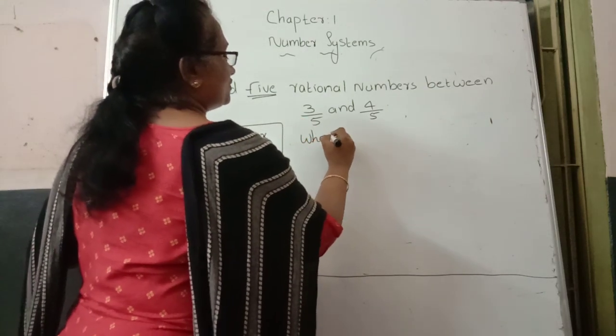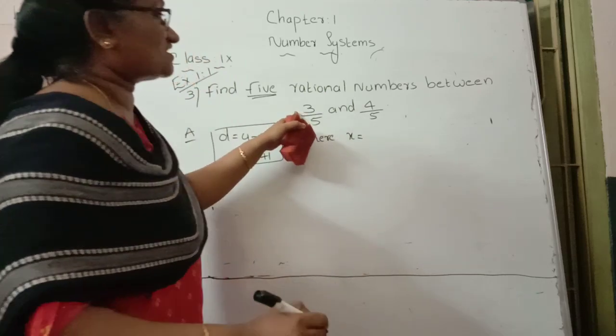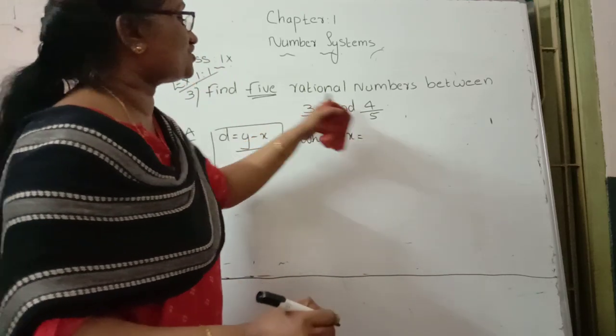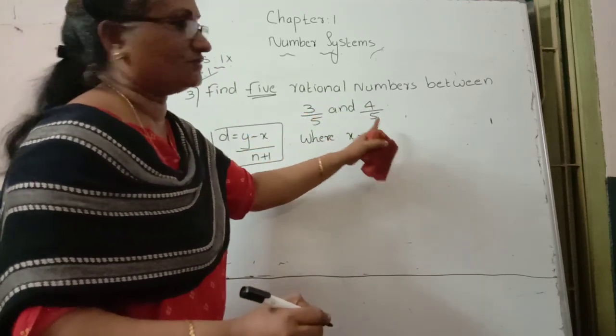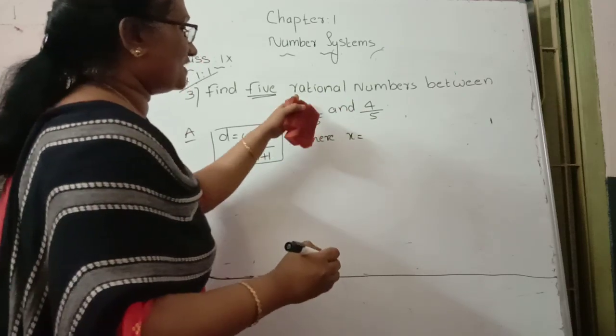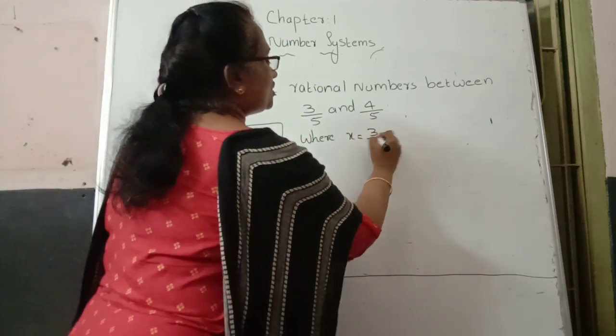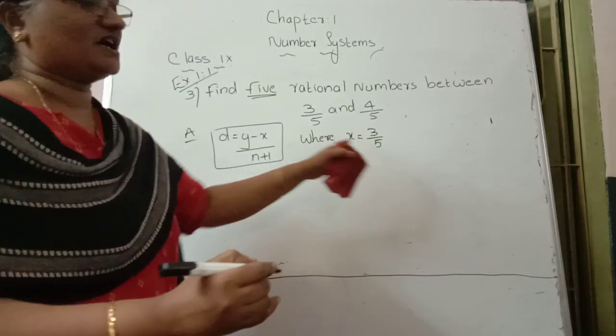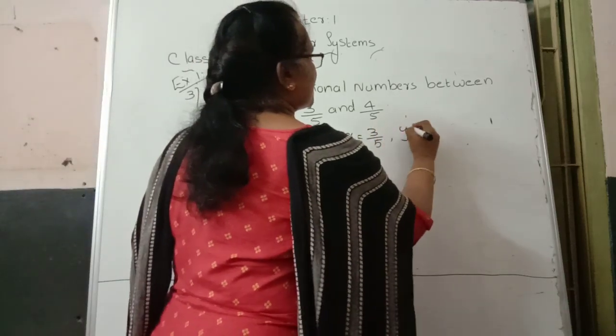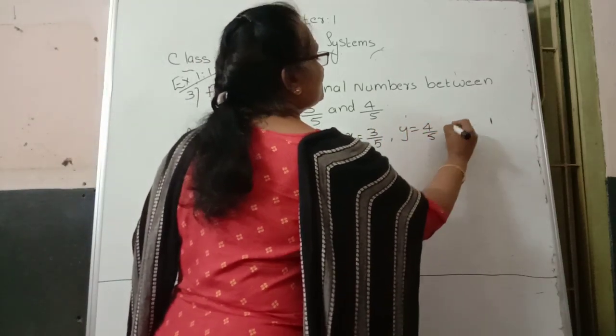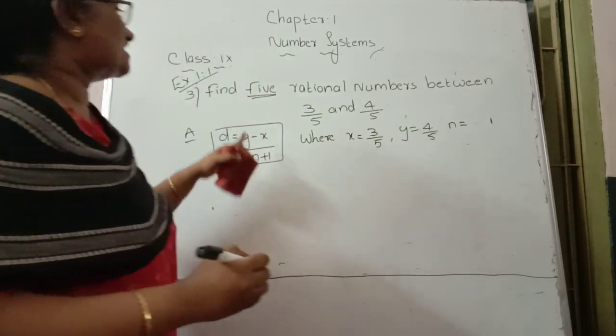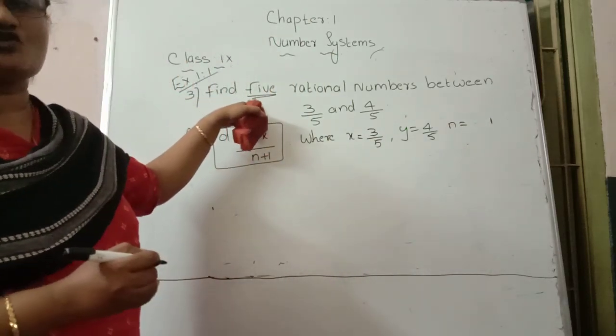Here the x value is indicated as the first number. Which numbers do they ask you to find between? 3 by 5 and 4 by 5. In the given numbers, the first number is 3 by 5. So we take the x value as 3 by 5 and the y value as 4 by 5. And the n value: how many numbers do they ask you to find?